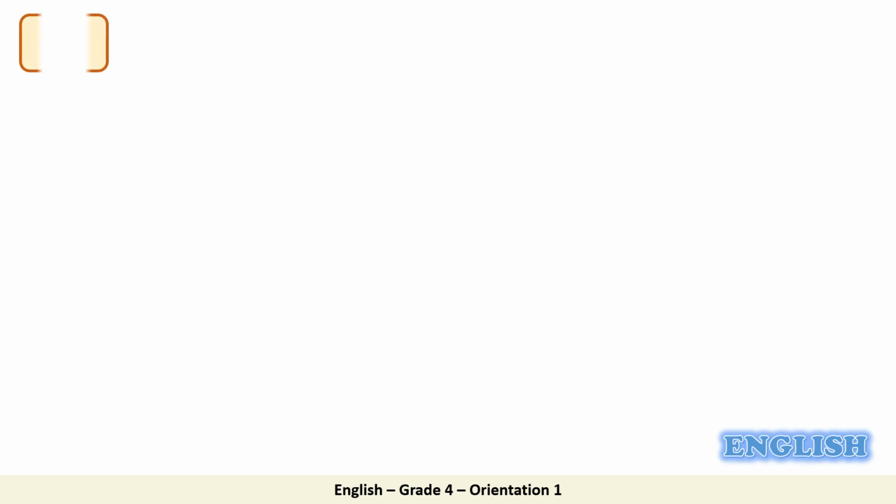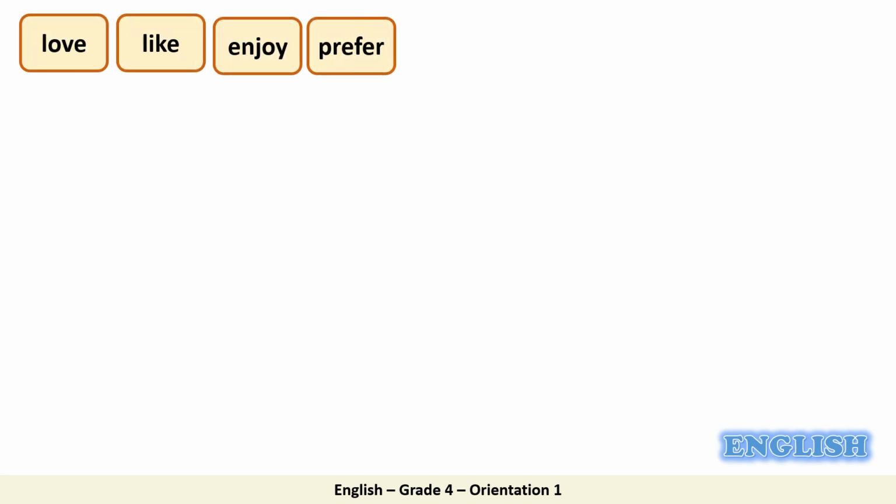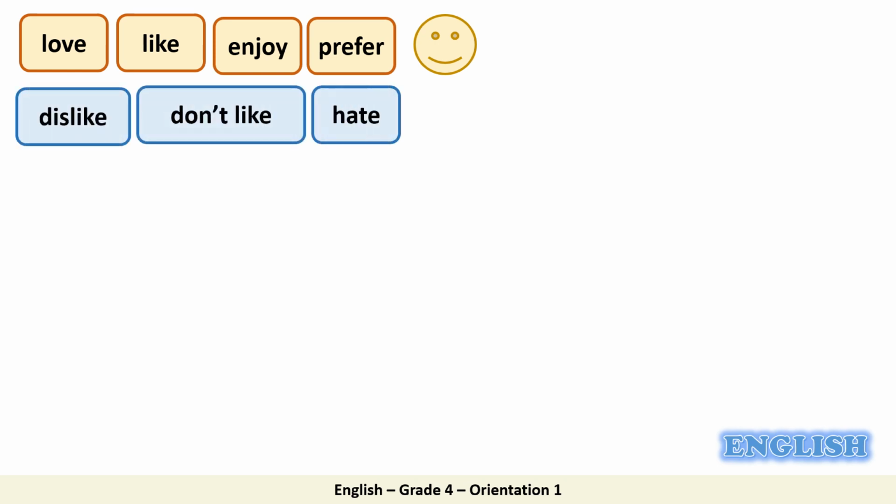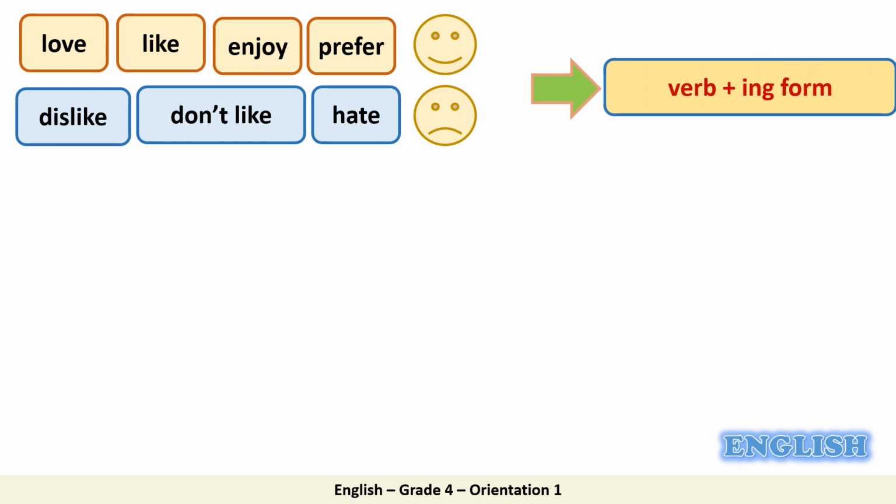Now read with me. Love, like, enjoy, prefer. We use these words to show what someone likes doing. Dislike, don't like, and hate. We use them to show what someone doesn't like doing. Now after these words, we use the verb plus ing form.